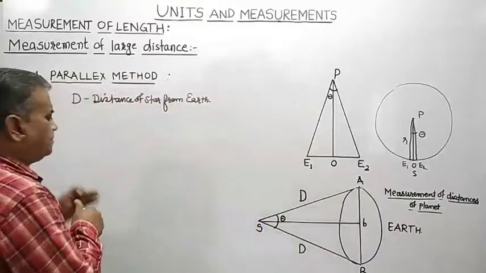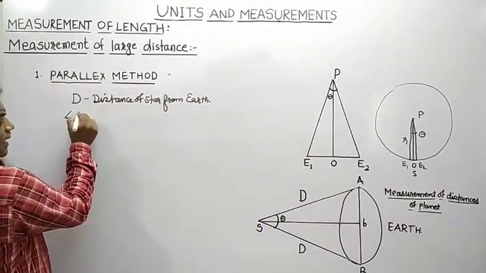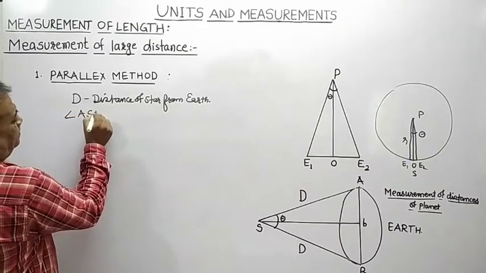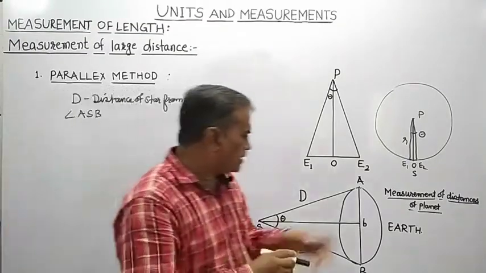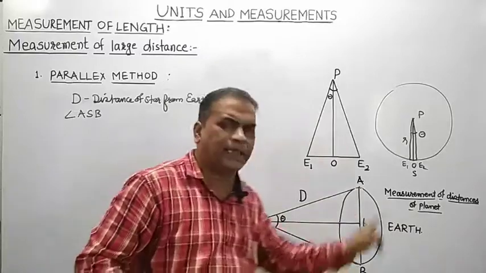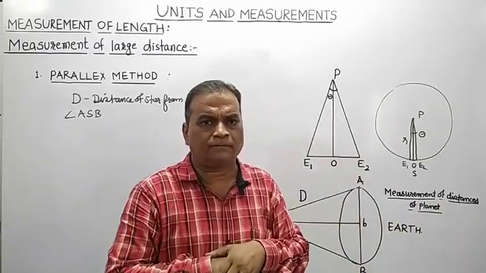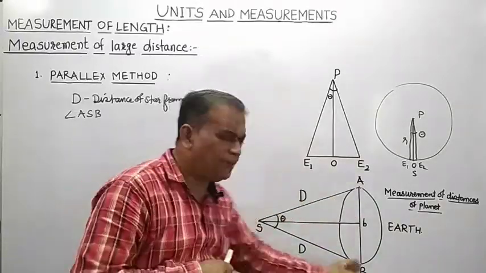Now see here, angle ASB, measure this angle. What is this angle ASB?